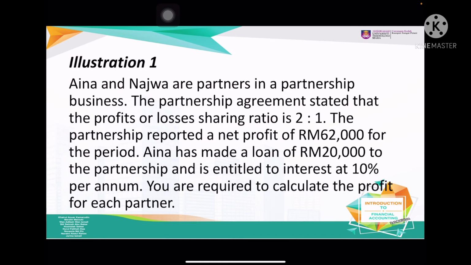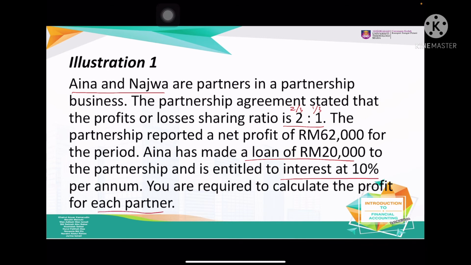Alright, so illustration 1. Aina and Najwa are two partners in a partnership. They have stated the profit sharing 2:1. So it means that here for Aina is 2/3 and for Najwa is 1/3. The partnership reported a net profit of 62,000 for the period. Aina has made a loan and is entitled to interest on loan of 10%.